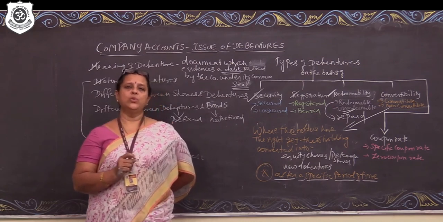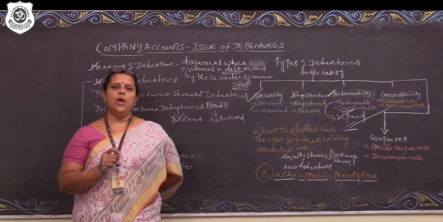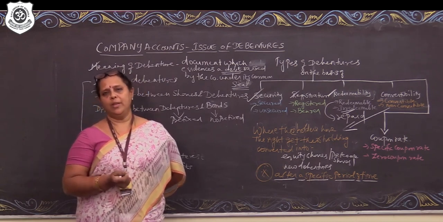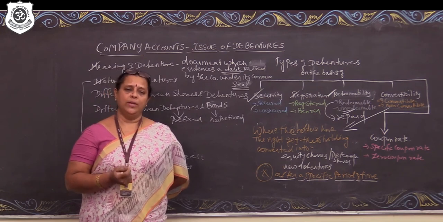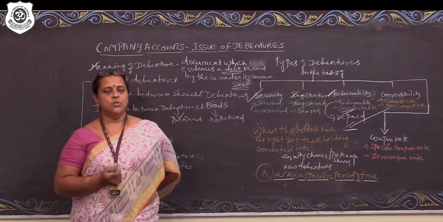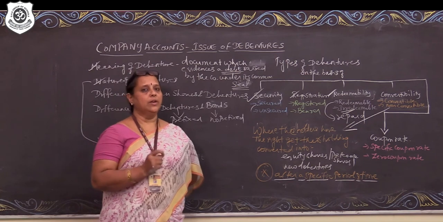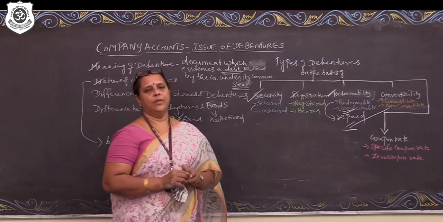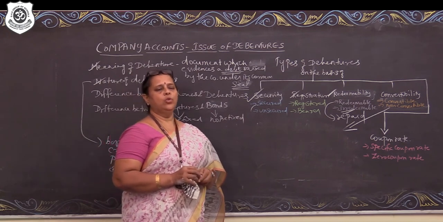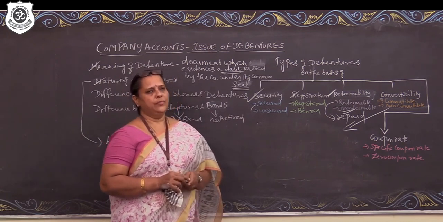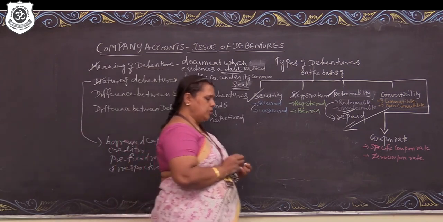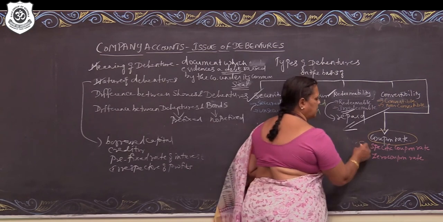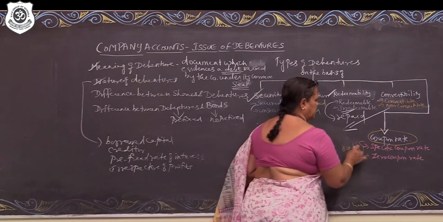So when the company wants to exercise the option of overcoming the interest commitment, the company might give the option of getting the debentures converted into equity shares or preference shares. So that is what is called as convertible debentures. So now we have completed convertible and non-convertible debentures. Now we will go to the next type of classification of debentures. Classification of debentures on the basis of coupon rate. Coupon rate is nothing but the rate of interest.